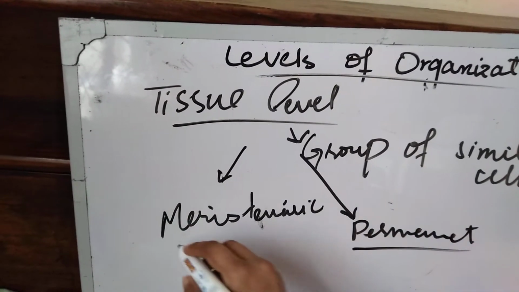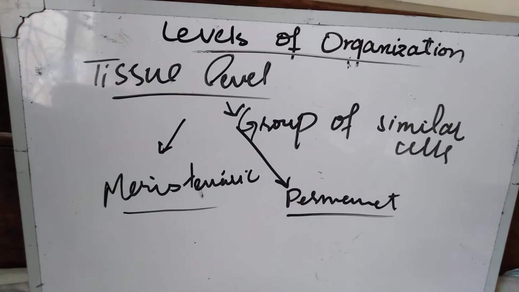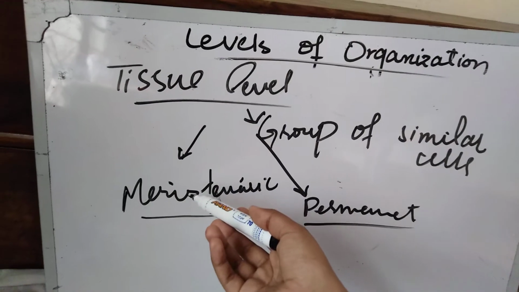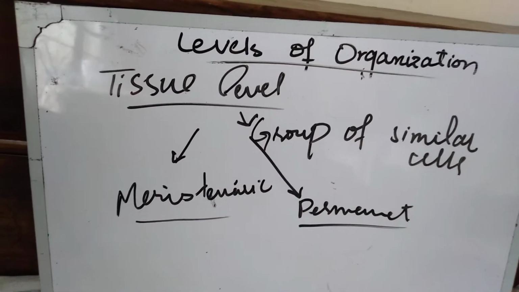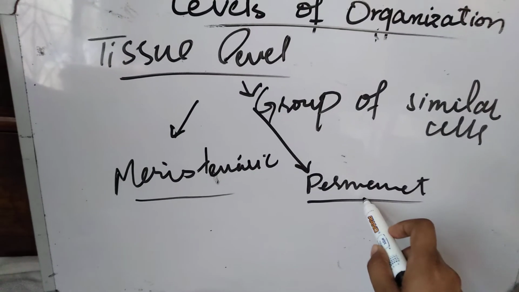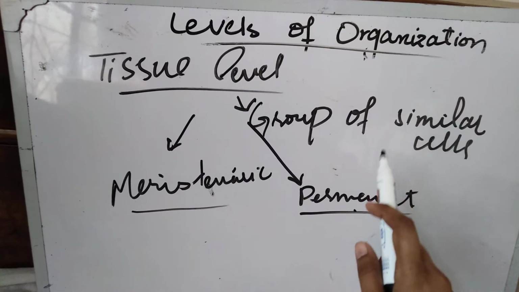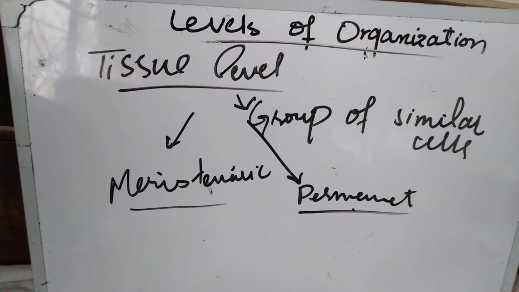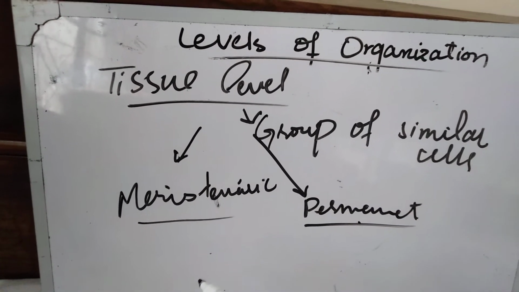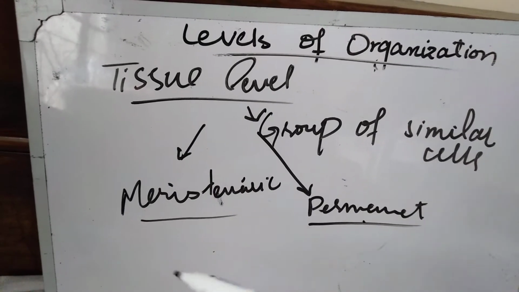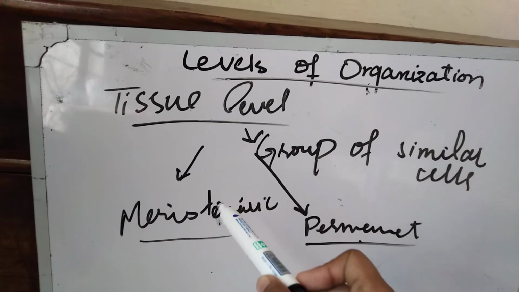Tissues which have the ability to divide, which are present at apices like root and shoot apical meristems, are known as meristematic tissues, while the cells which do not have the ability to divide are known as permanent tissues. Meristematic tissues are made up of undifferentiated or small cells, and their location is roots or shoots or between xylem and phloem.